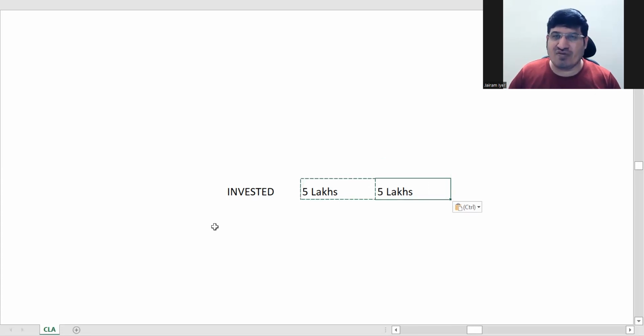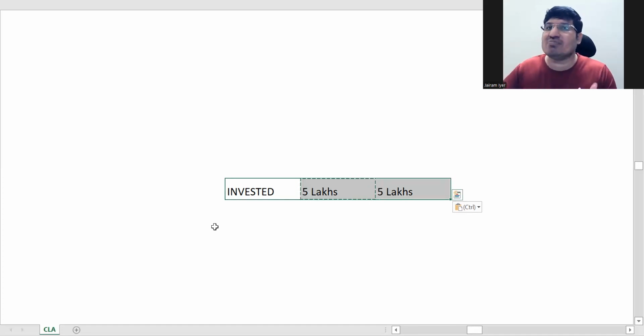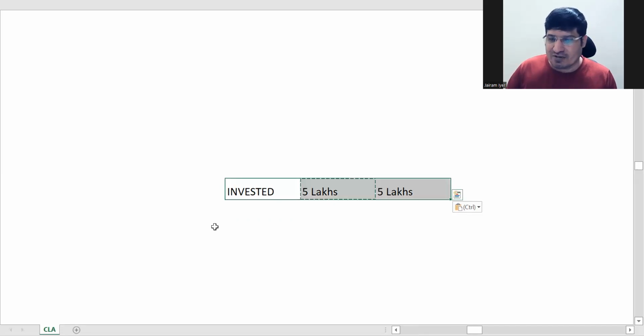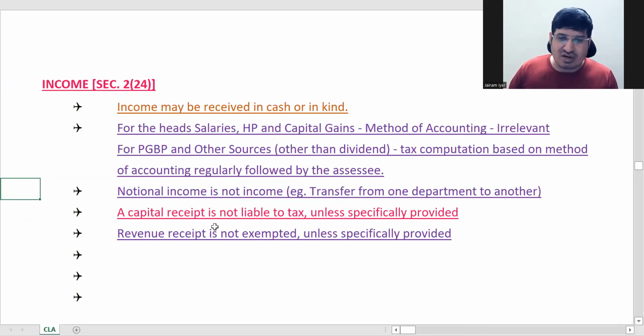So now you have got this 5 lakhs. Should it be taxed? No, because it's your own money, so it should not be taxed. Basically, it cannot be taxed. So this is called a capital receipt, which doesn't have an income element. Whatever you have invested, that you have got back. जो आपने इन्वेस्ट किए हो वही आपको वापस मिल गया, तो उसका टैक्स नहीं होता. Correct? So that is called capital receipt.